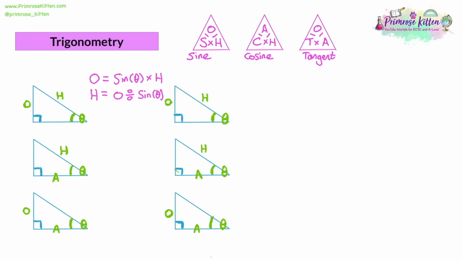So you get your calculator, you will type the value of the opposite in, you will type the divide symbol, then you press the sine button, your bracket will open, and you type in the size of the angle and close the bracket. And that will give you the length of the hypotenuse.